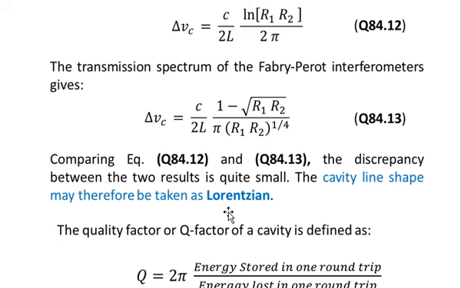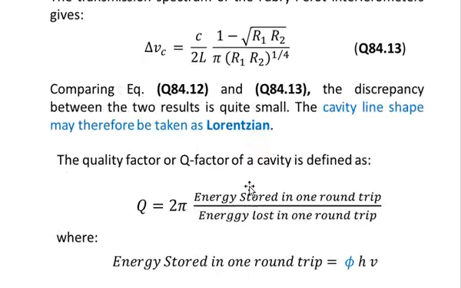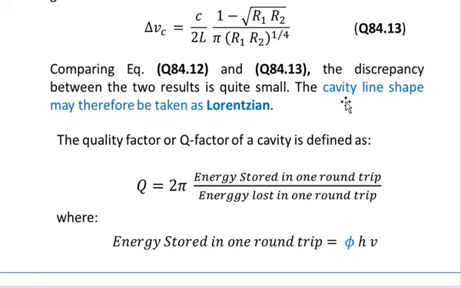So you see that we can take the cavity line shape for both the Fabry-Pérot interferometer and for the laser cavity that we have just discussed. For both of these cases, we can say that the cavity line shape is therefore Lorentzian.